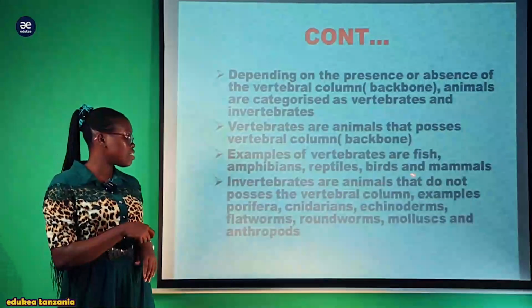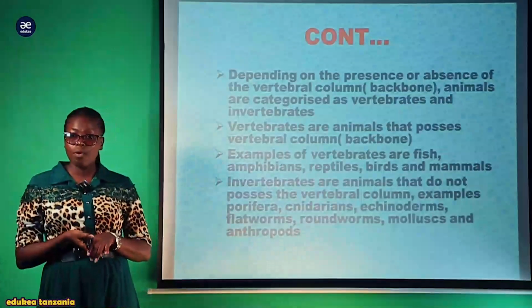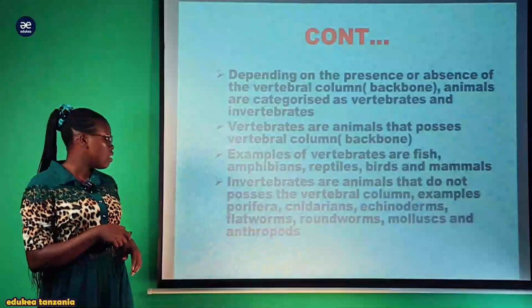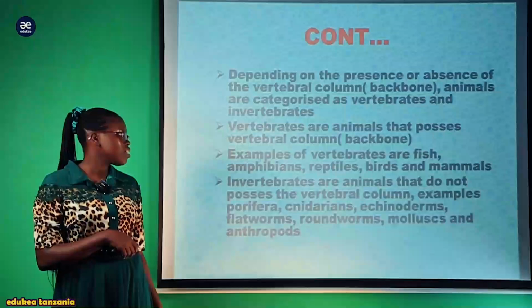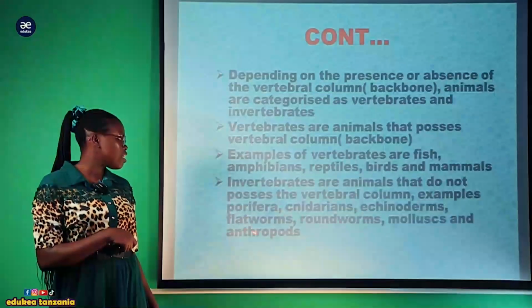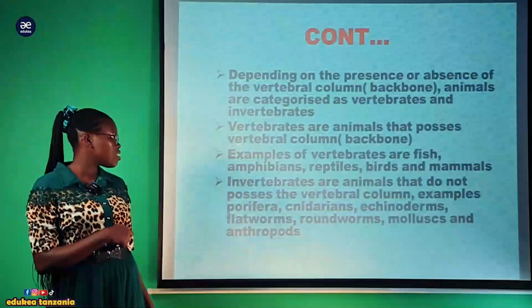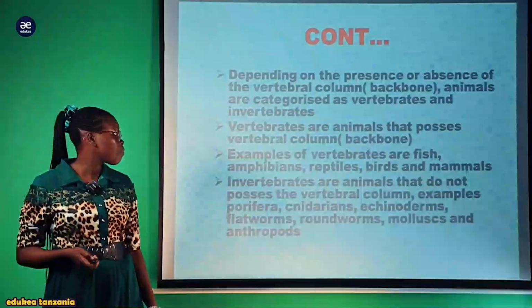Also, the invertebrates are animals that do not possess the vertebral column. The animals that do not possess the vertebral column are known as invertebrates. Examples are porifera, cnidarians, echinoderms, flatworms, roundworms, mollusca and arthropoda. These are examples of the invertebrate animals.